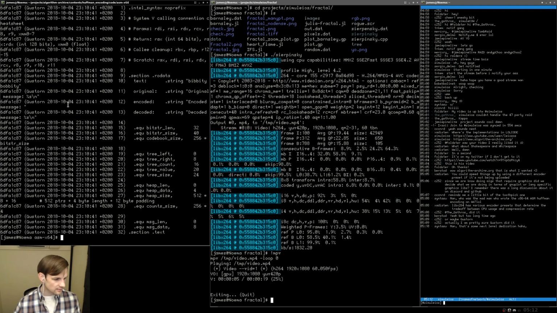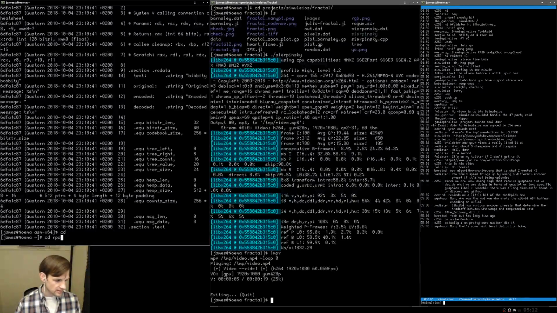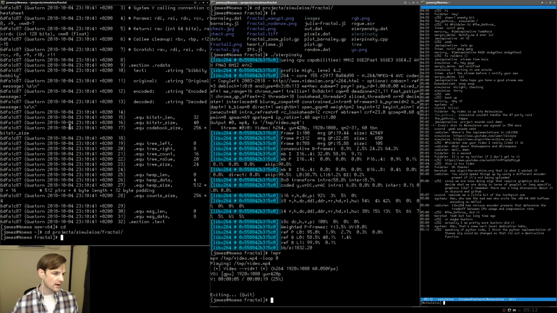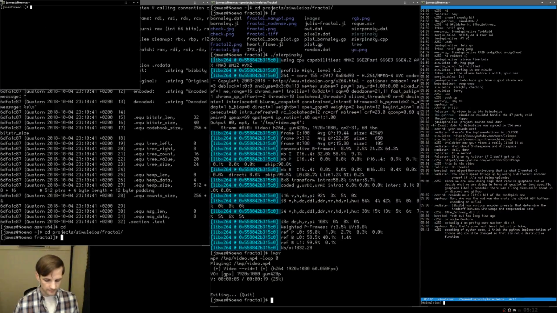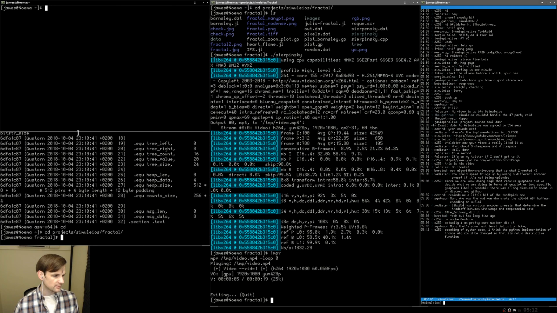All right, so we're going to go ahead and cd in this terminal, and we're going to cd into projects, Simuleos, Fractal. And I think we're in the right directory, but I'm going to open up another terminal over here. So let's go ahead and do that too.